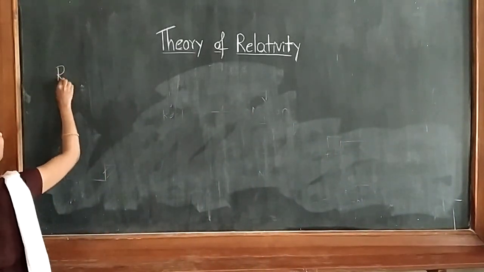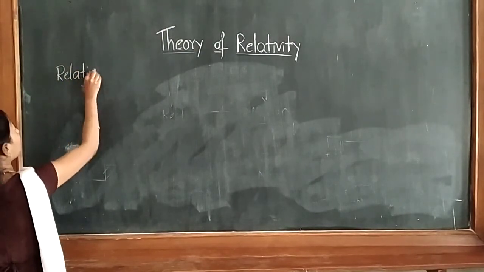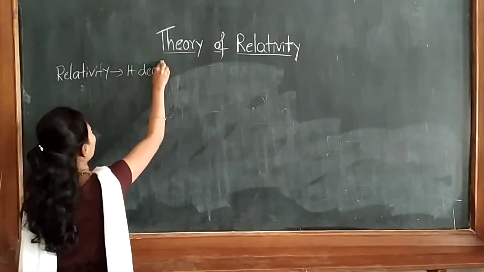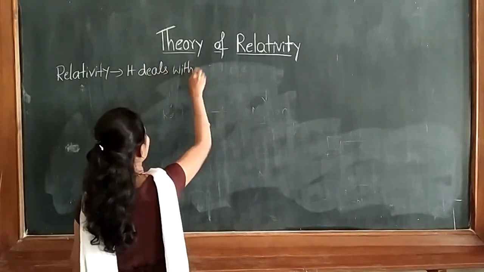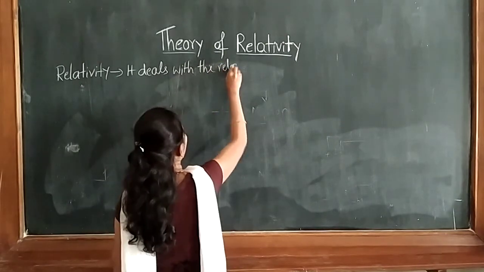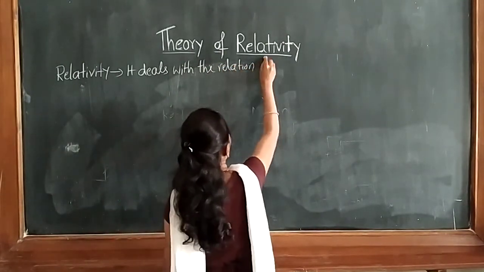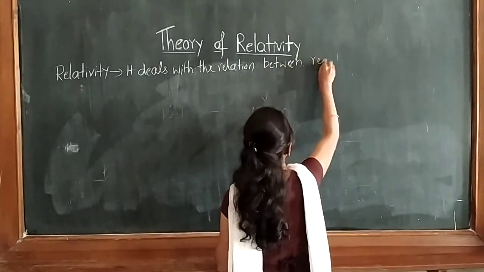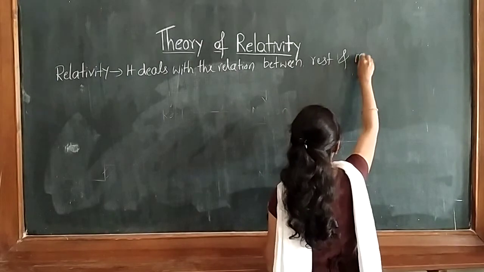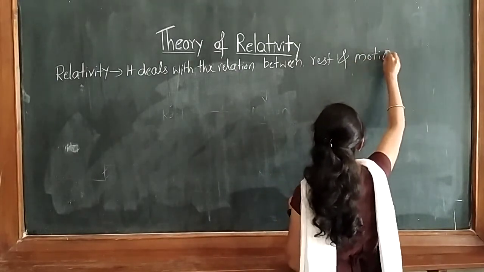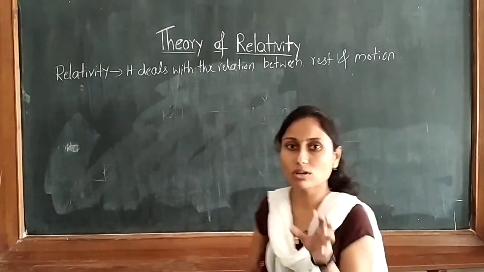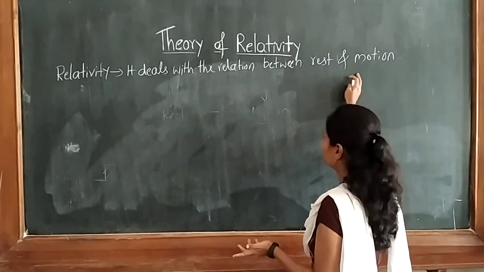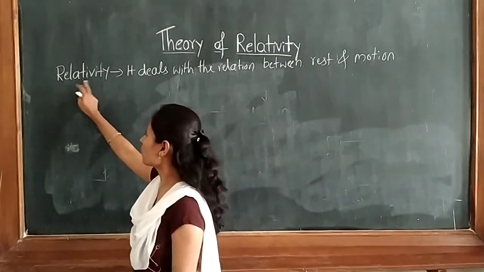So I am writing here. Relativity means it deals with the relation between rest and motion. It is relating the rest object and the motion object. So if the relation is happening between these two, we call it relativity.